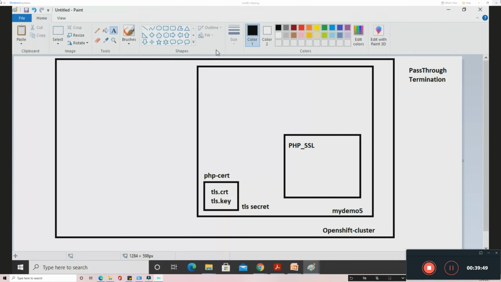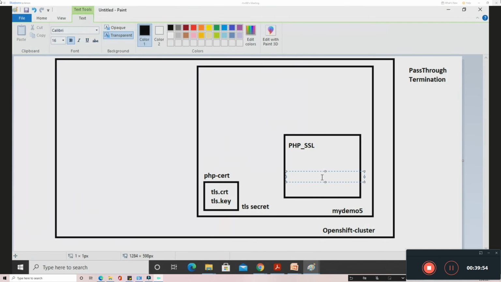Because I need to inject this secret into the application, I'm going to inject it into a volume. Later on I'll be doing that. I'll be injecting this inside /etc/local, then I have to mention SSL/CRT.